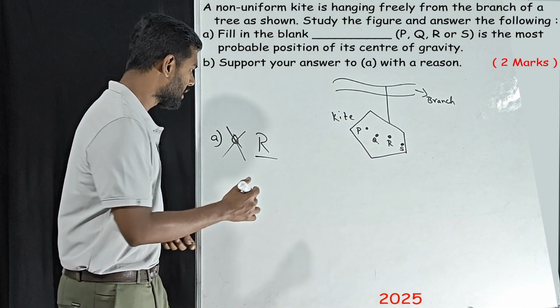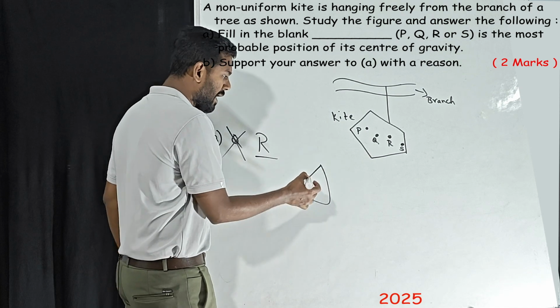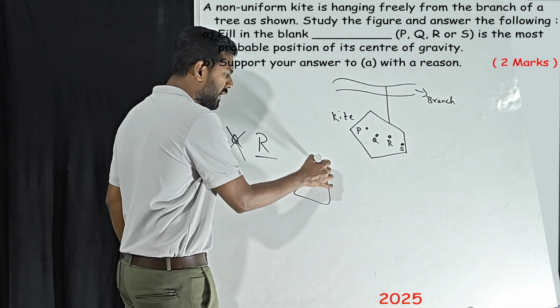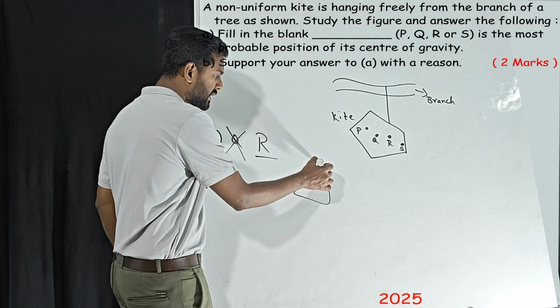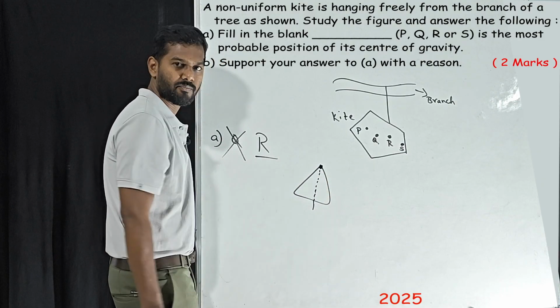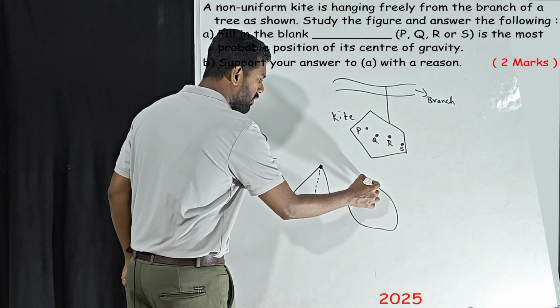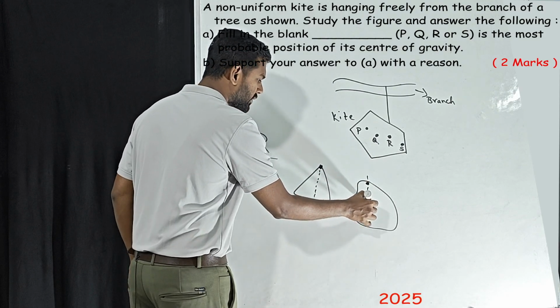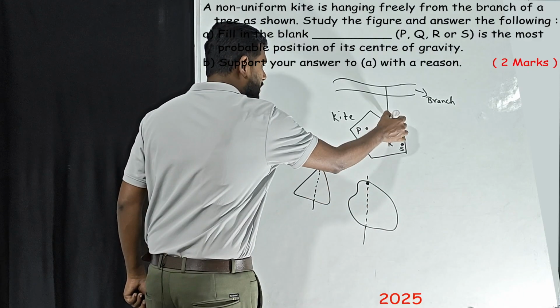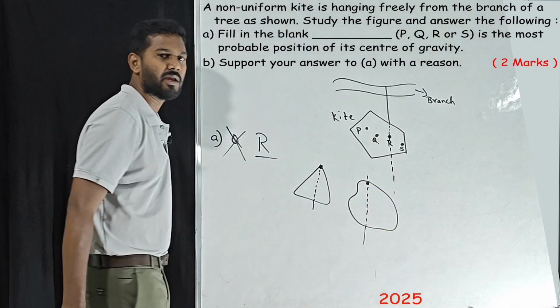Assume you take a vertical triangular lamina, if you make a hole here and suspend it, the center of gravity will be in this line. If you take any different shape, if you make a hole here and hang it, the center of gravity will be in this line. In the same way it will be in the same line.